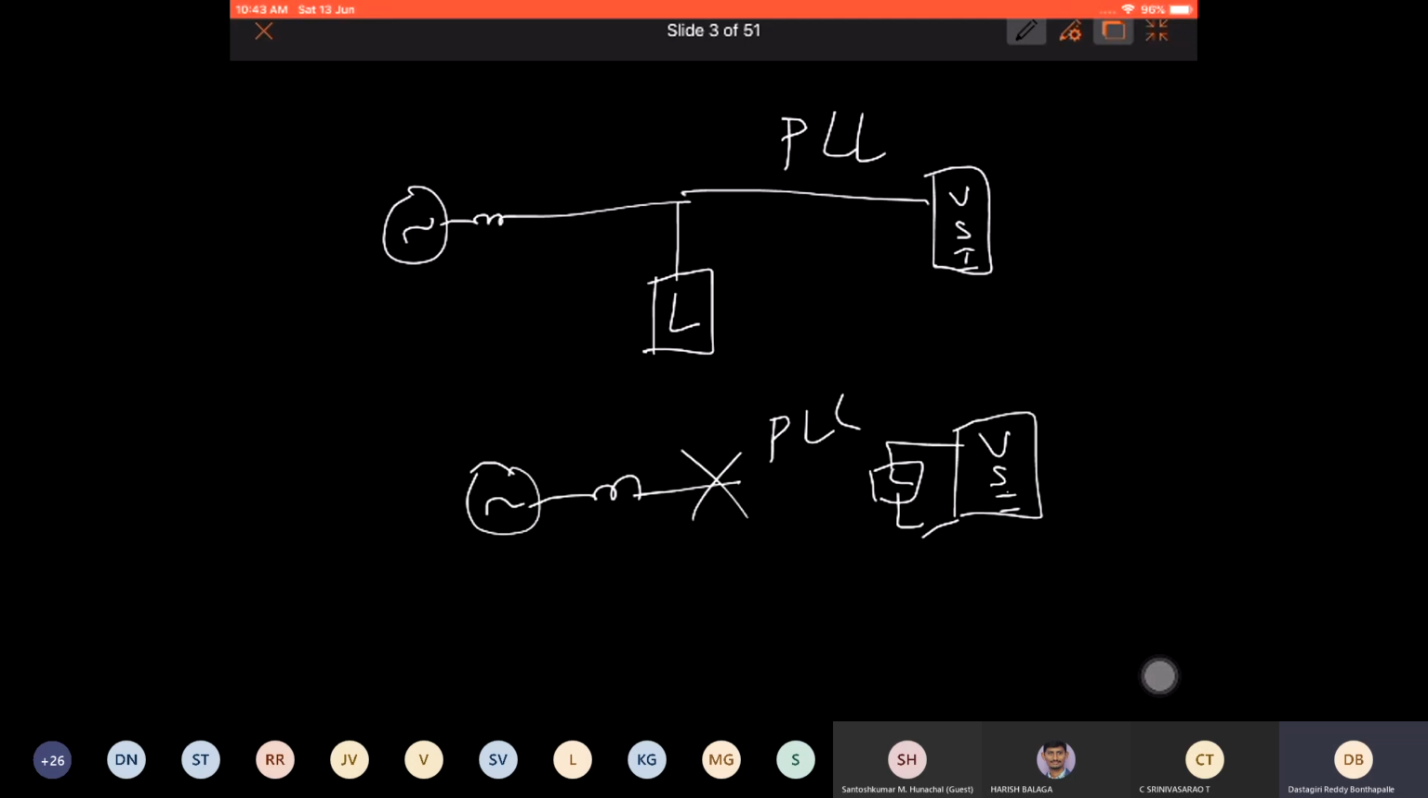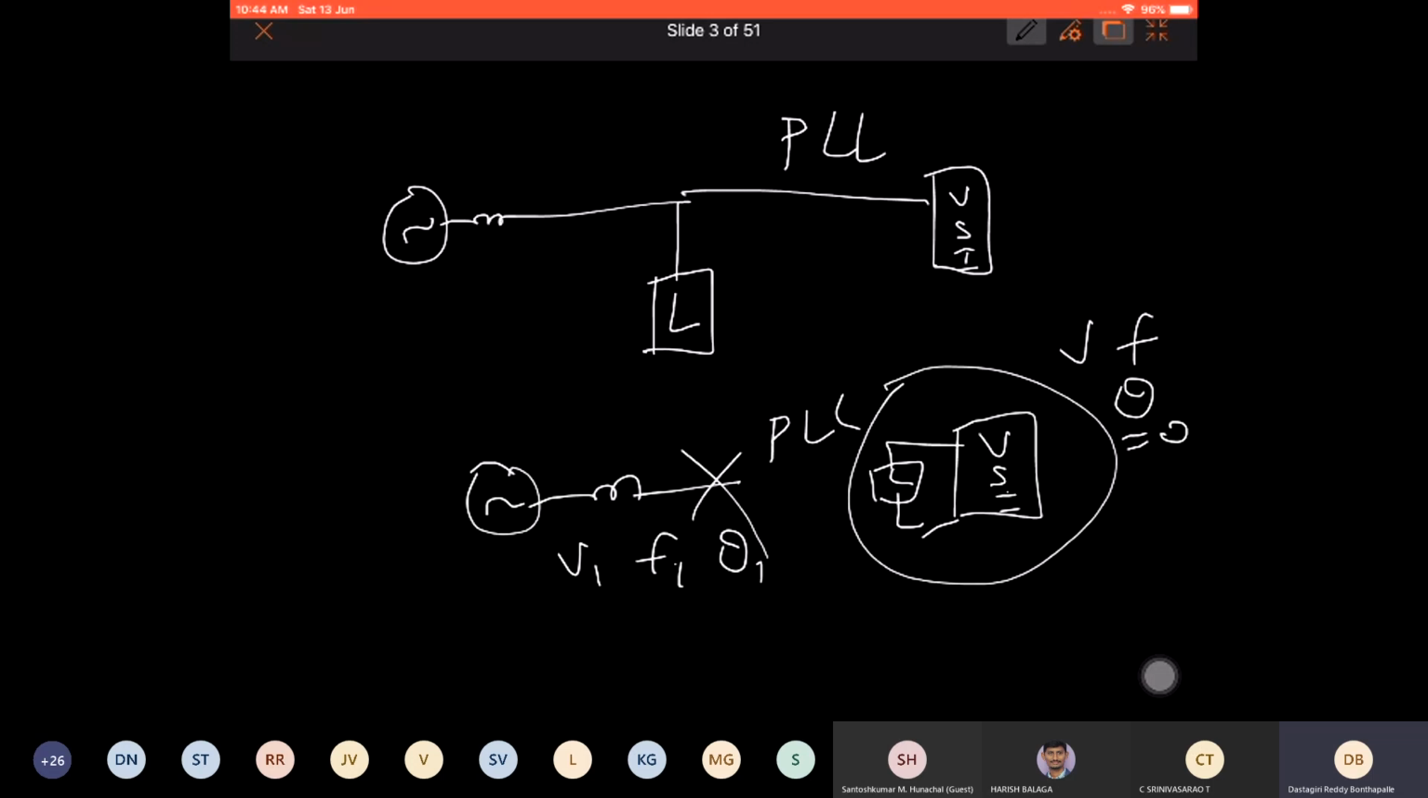So when the converter is not feeding anything, you can go and join any grid by turning on your PLL. But when you are already feeding a load with a certain voltage and frequency, theta can be 0. Generally it should be 0 when you are alone. Now if you want to integrate with an existing grid, there will be V1, F1, and theta 1. If you turn on PLL, what happens? Let's say your sine wave is like this. You are already generating this sine wave with this voltage source inverter.